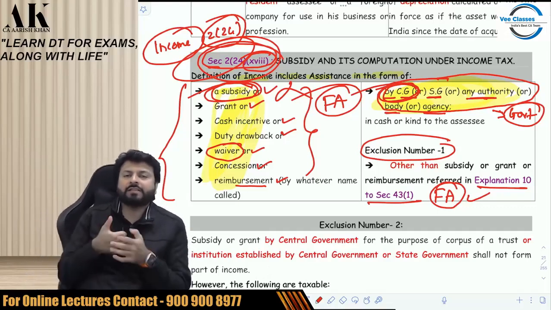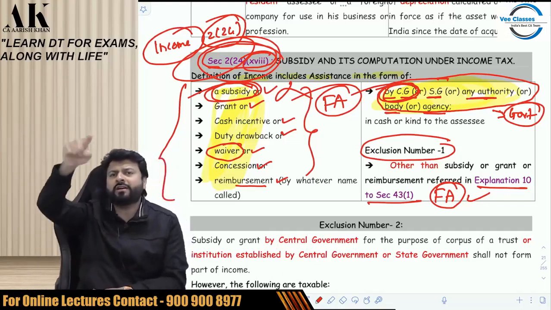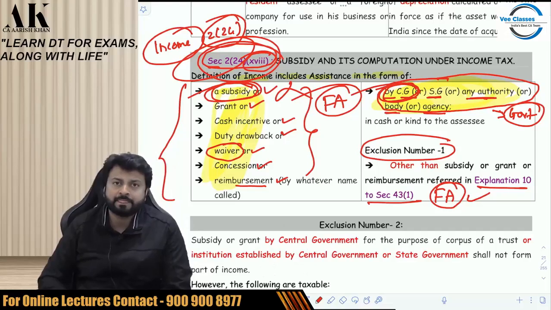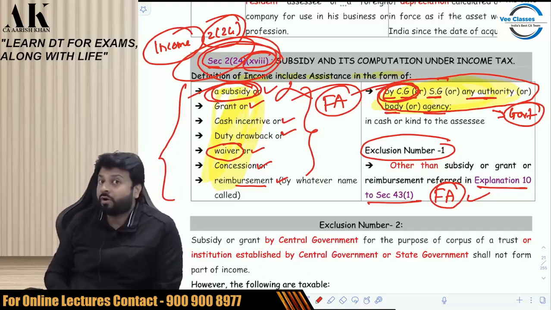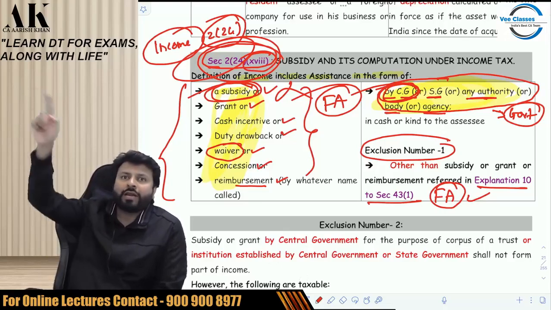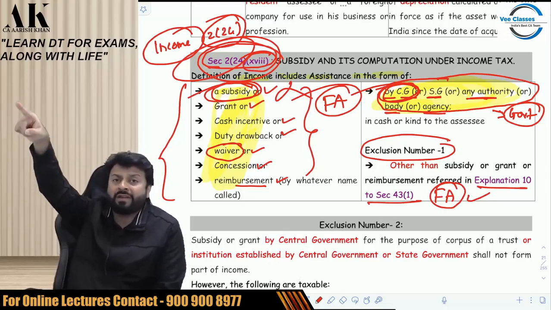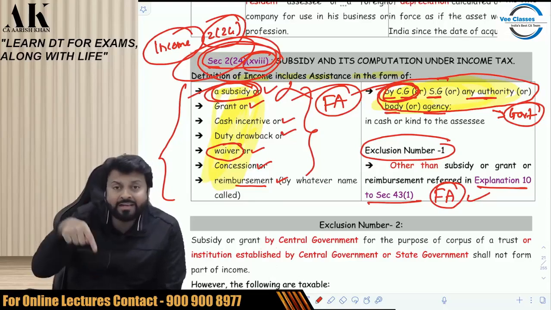Therefore, if the subsidy, grant or reimbursement is for fixed asset, go to explanation 10, reduce from the block of asset. But if the subsidy, grant or reimbursement is not for fixed asset, is for expenses, then it is income. What about waiver? Waiver will always come over here, because waiver cannot go over there, since in explanation 10, waiver is not written. Yes or no? Waiver will always come under income only.